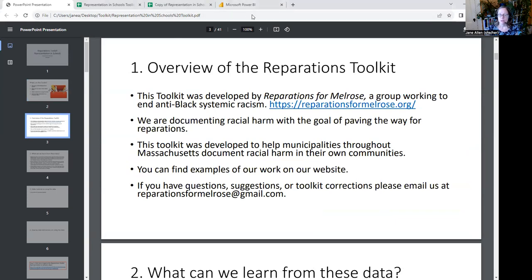So this toolkit was developed by Reparations for Melrose. We're a group working to end anti-Black systemic racism, and we're doing that in part by documenting racial harm with the goal of paving the way for reparations. So the idea behind this toolkit is to show people in municipalities across Massachusetts how to use state data to document racial harms in their own municipalities. And with the idea being that we can use that data across all the cities and towns to push for reparations at the state level and then at the federal level.